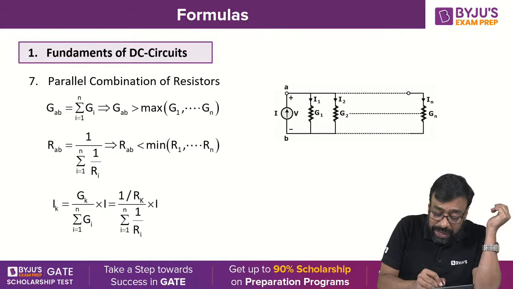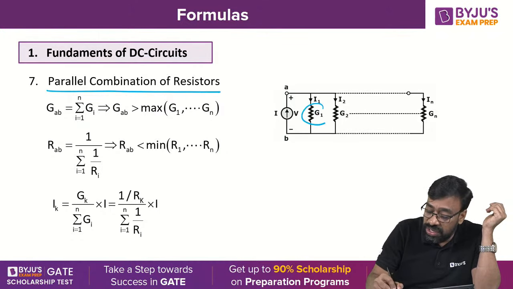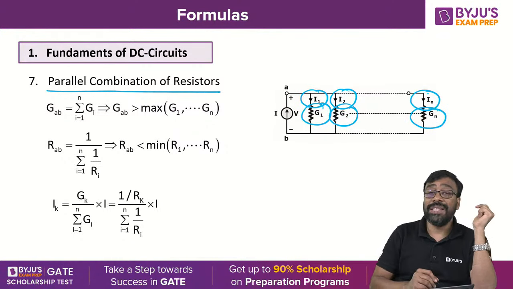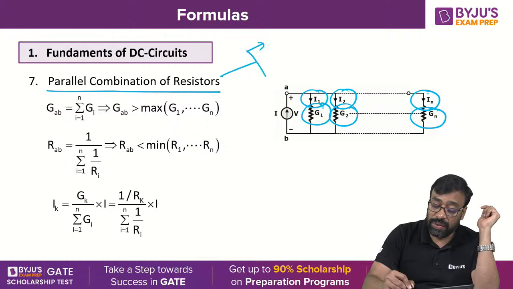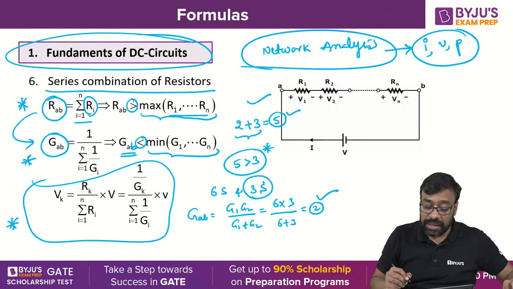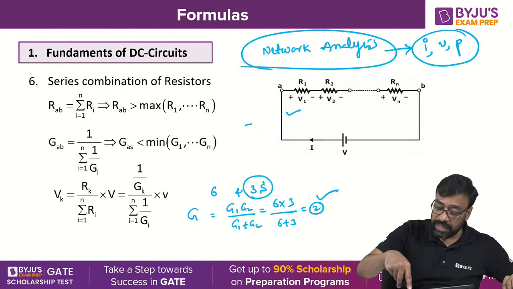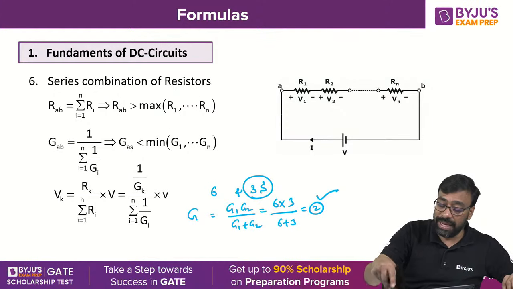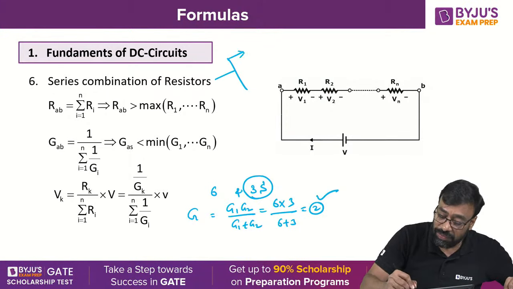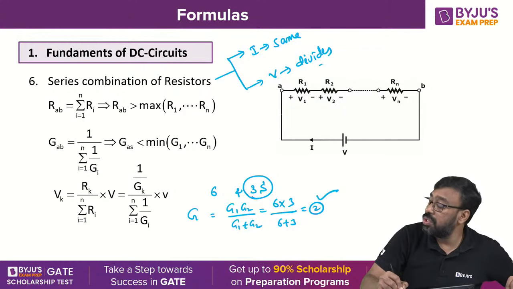Now coming to the parallel combination of resistors. G1, G2 and so on, Gn, I am taking, with currents I1, I2 and so on, In. When elements are connected in parallel, voltage will be the same and current divides. Whereas in case of series combination, current will be the same, but voltage divides. Is it okay, all of you?